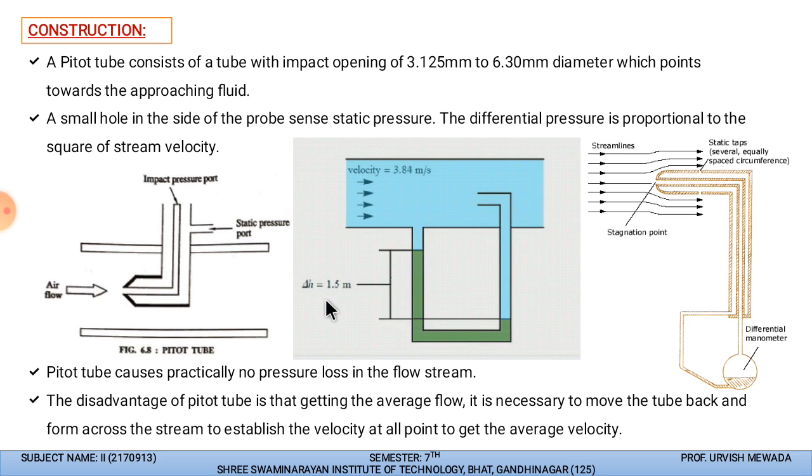You can see 1.5 meter, 1.6 meter, or going to 0.1 meter according to the fluid pressure, or because of the velocity which is present.